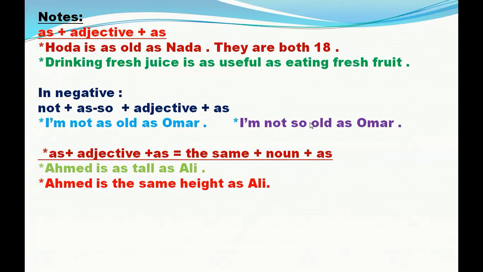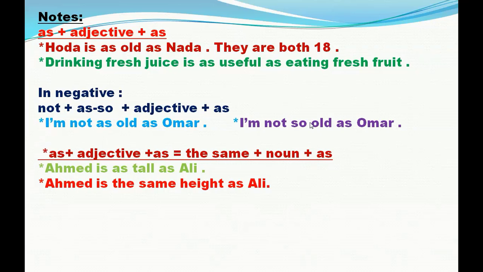Notes. We use the structure as plus adjective plus as to compare two things, but these two things are the same. For example, Huda is as old as Nada. They are both 18. Also, drinking fresh juice is as useful as eating fresh fruit.